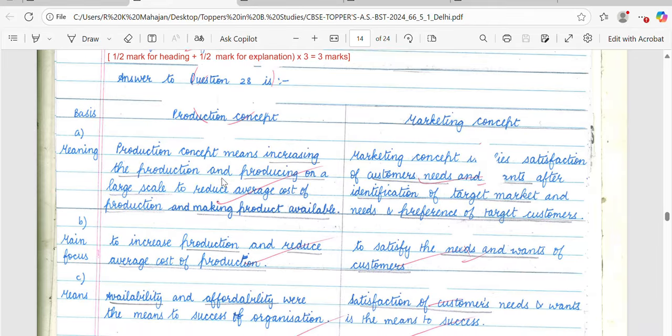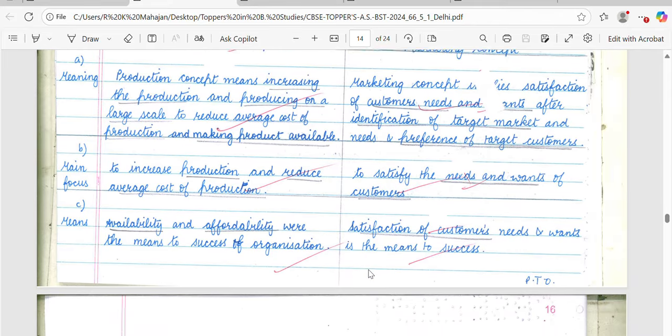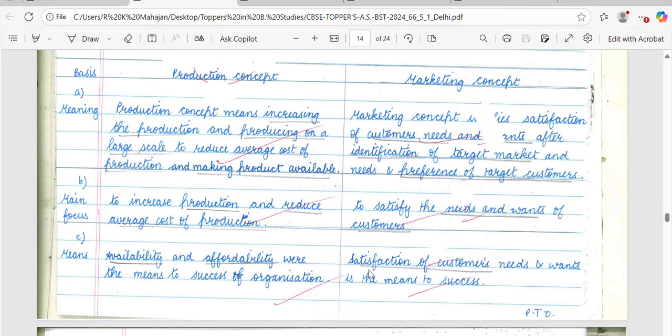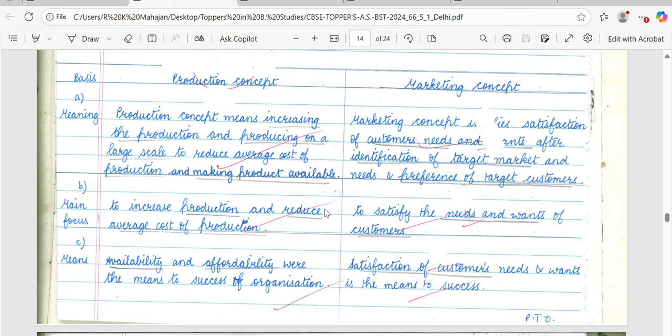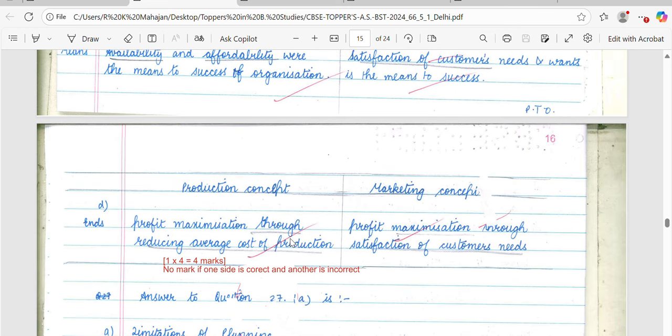So here the basis were given, and on the basis given, a separate explanation has been written. Here the student has given all the explanation correctly. For each point the student has been given 1 mark: half mark for the left side, half mark for the right side. This way, half into 8, the student will be getting 4 marks.